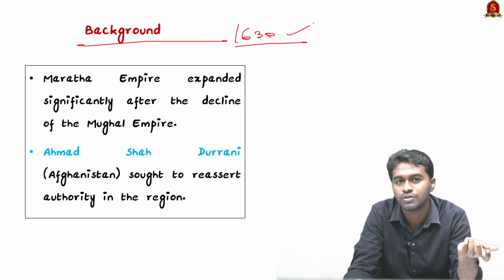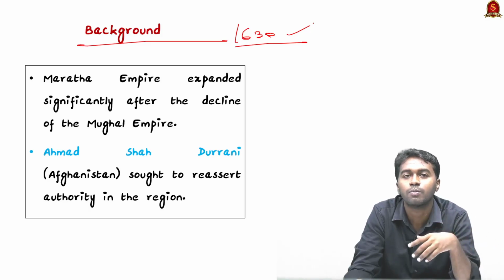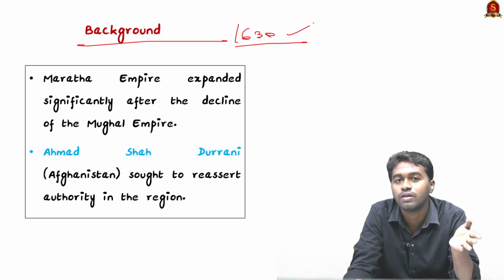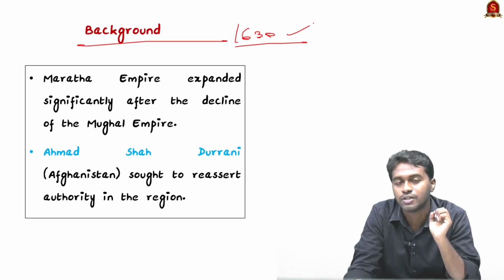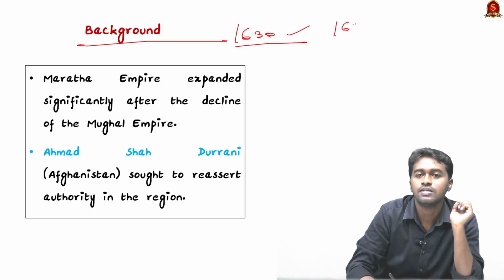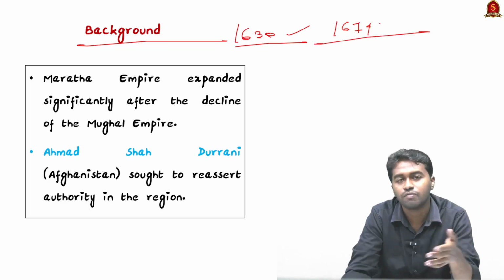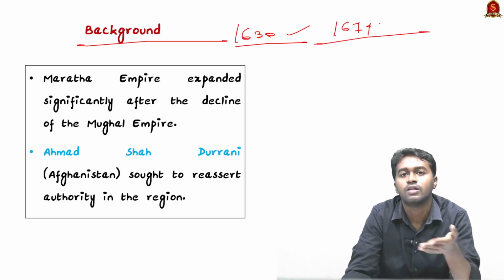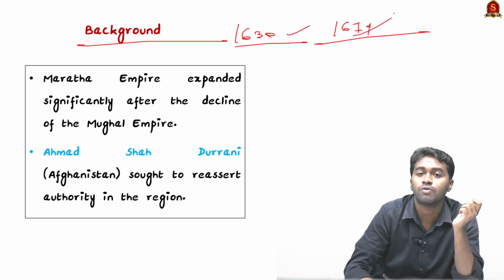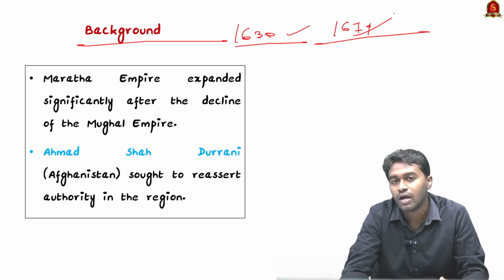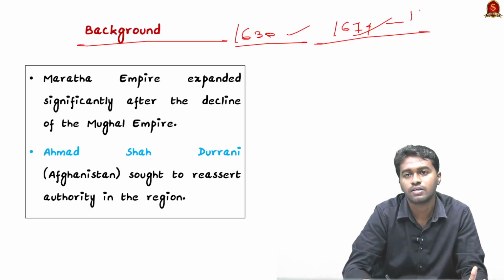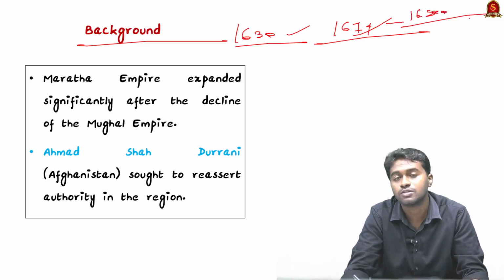In 1630, Shivaji was born, and his mother's name was Jijabai. He strengthened and united the Marathas, and in the course of unification he had to fight against the Bahmani kingdoms as well as the Mughals. The famous conflict you might have heard about is the conflict between Afzal Khan and Shivaji. In 1674, after prolonged conflict with the Aurangzeb government and the Bahmani kingdoms, Chhatrapati Shivaji ascended the throne and established the Maratha kingdom. After 6 years, in 1680, Chhatrapati Shivaji passed away.